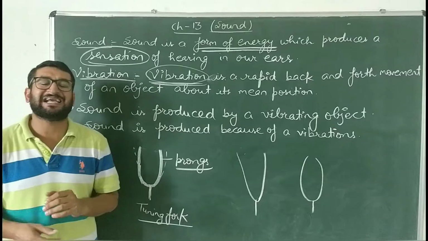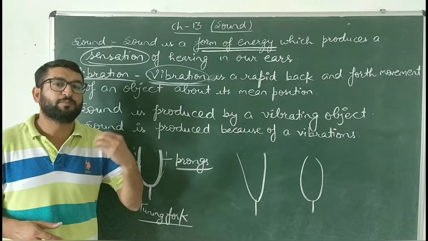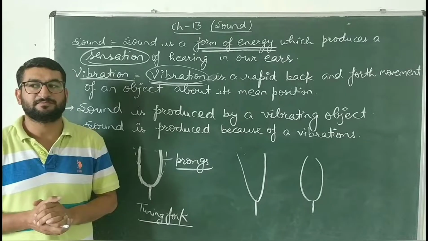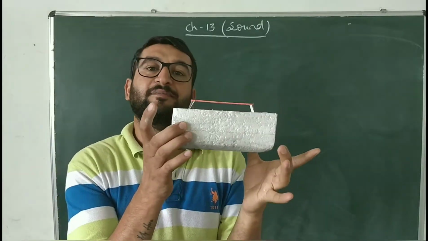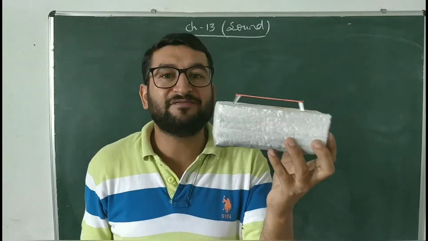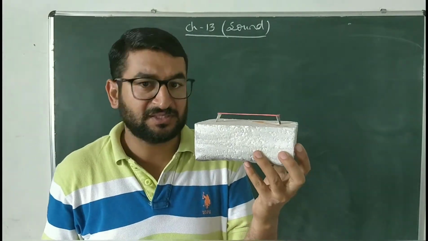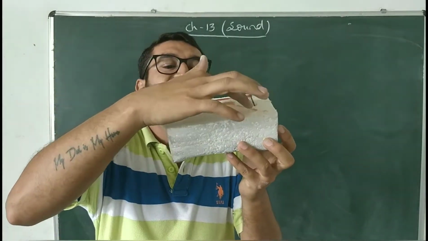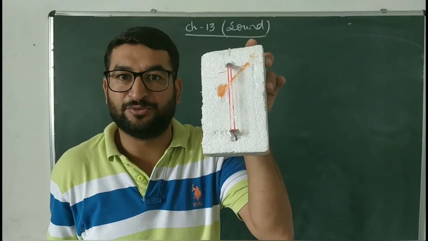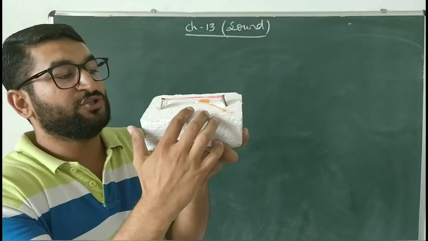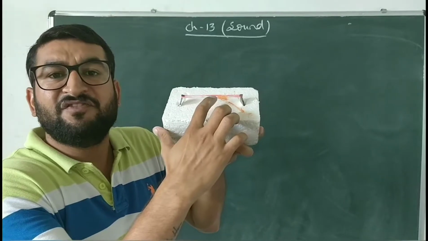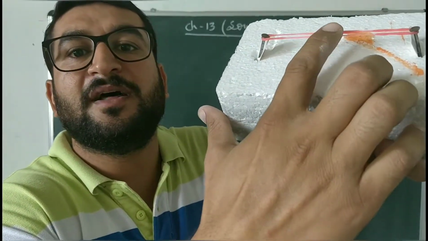Now, bache, we will discuss an activity by which we can prove that vibrations produce sound. For this activity, you require cardboard or a thermocol sheet. On the two ends, you have to fix two iron nails, and over those iron nails, you have to place a rubber band like this, which I am showing you in this video. Then, bache, what you have to do is pluck one end. When we pluck the one end, you will hear a sound.